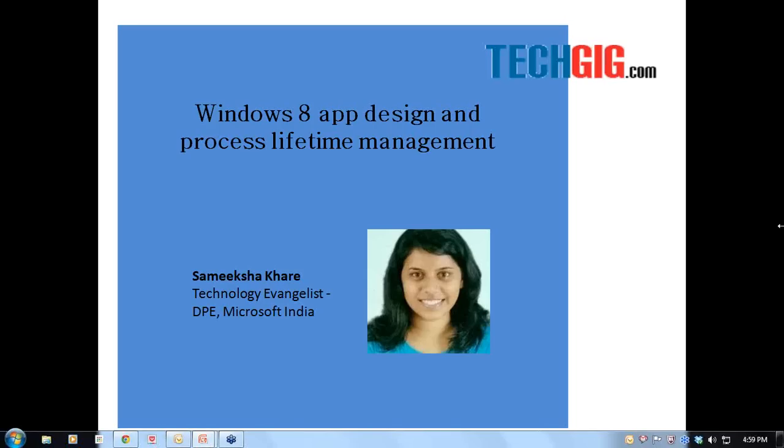The topic for today's session is Windows 8 app design and process lifetime management. And we have with us today Samiksha Khare. She is the technology evangelist, DPE, Microsoft India. Samiksha's core technologies are Windows 8 and Windows Phone 8 app development. In her current role, she helps developers with Windows app development.